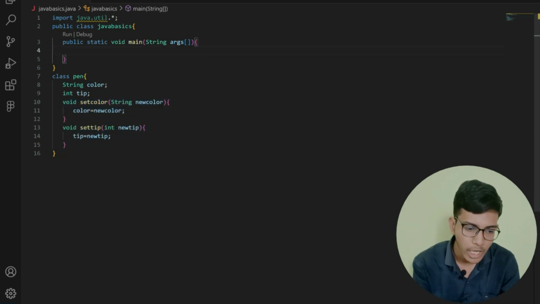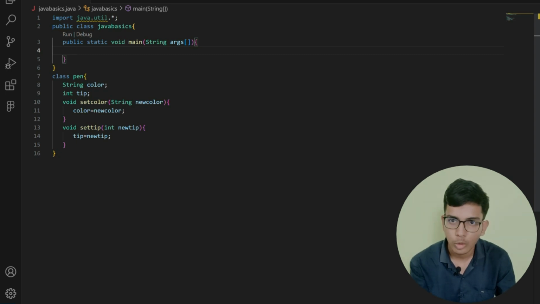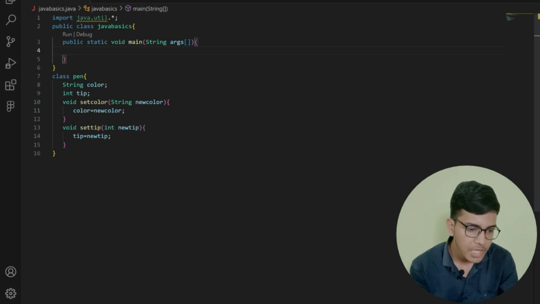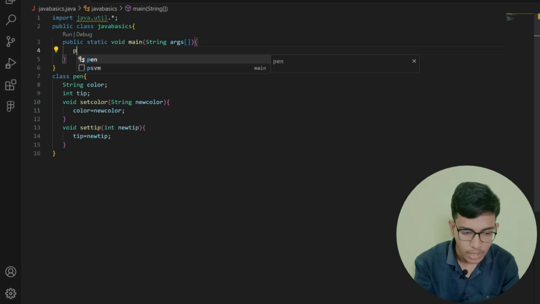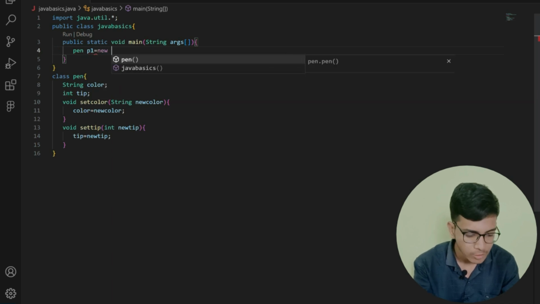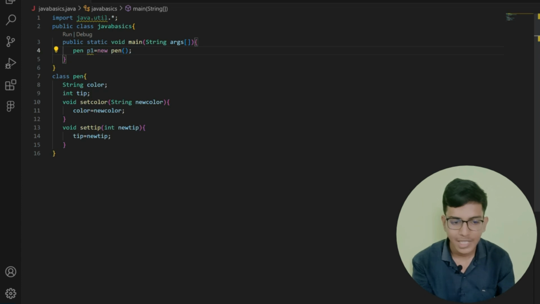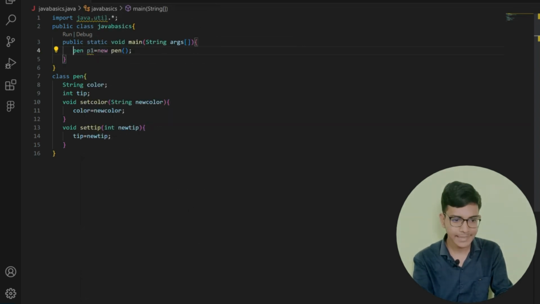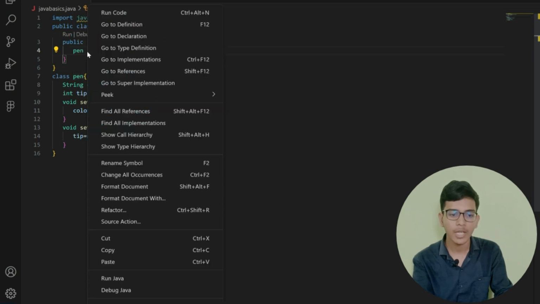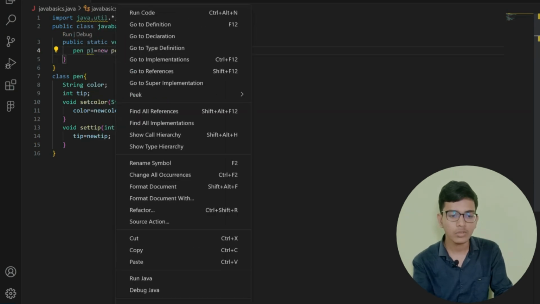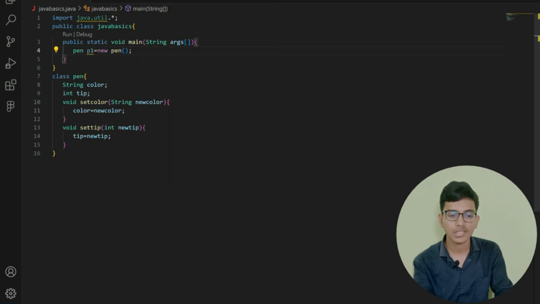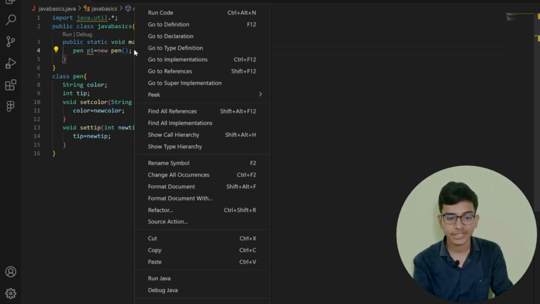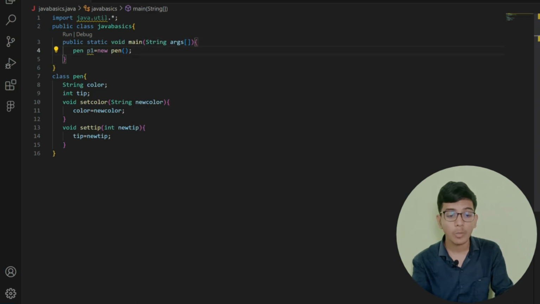After it, in the main program, to create an object of my blueprint or class, first of all I need to write my class name. Pen p1, where p1 is the object name, is equal to new Pen(). So this is how I have successfully created the object of my class. First I write my class name, then p1 as the object name, then new, then Pen parentheses. This is how I create my class and my object in Java.